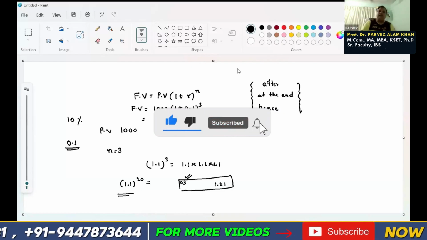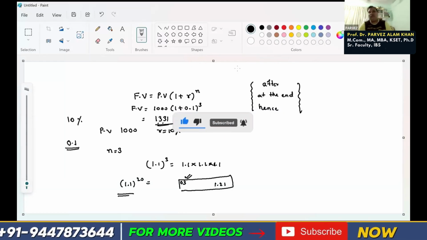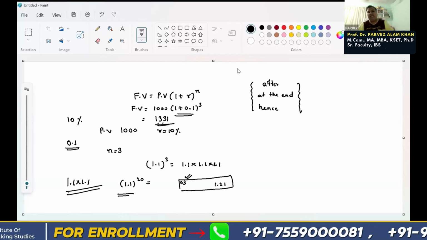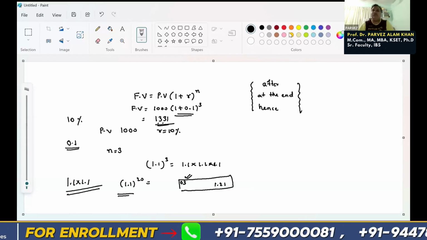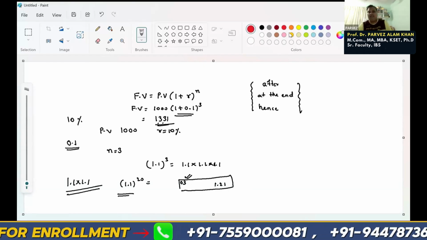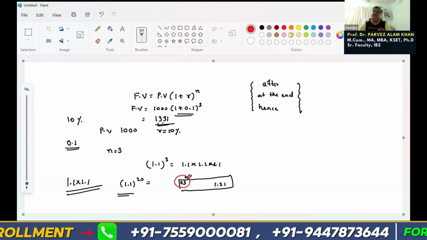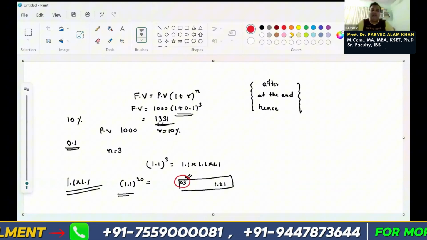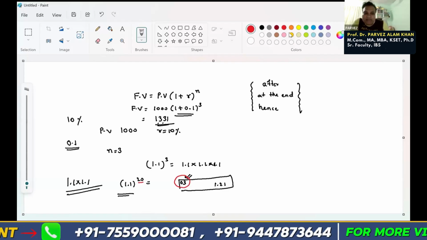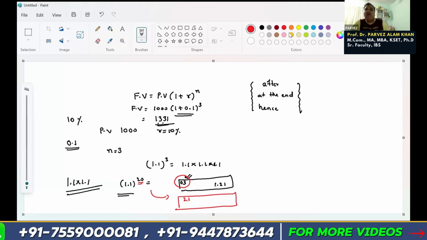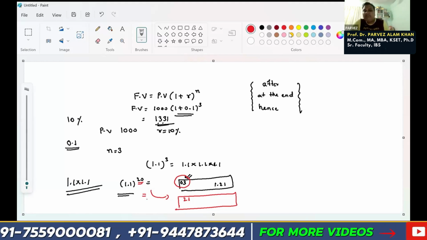So now you can observe that you have multiplied only 2 times, 1.1 into 1.1, but it is showing 3, means it shows 1 extra, isn't it? So if you want 20, here how much will it show? 1 extra, 21, right? So what you can do, you just keep on pressing the equal to button.